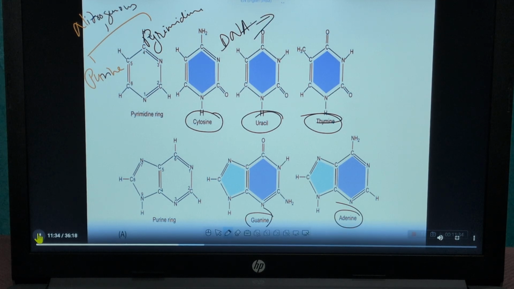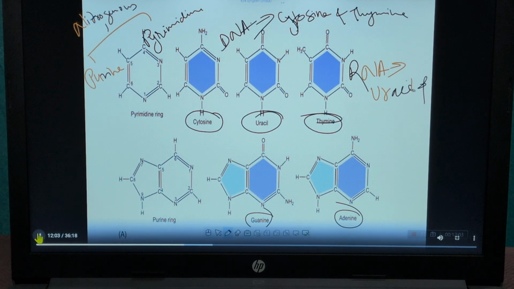two pyrimidines are present. That is cytosine and thymine. Whereas both purines are present in DNA and RNA. In the RNA molecule, uracil and cytosine are present. Okay.